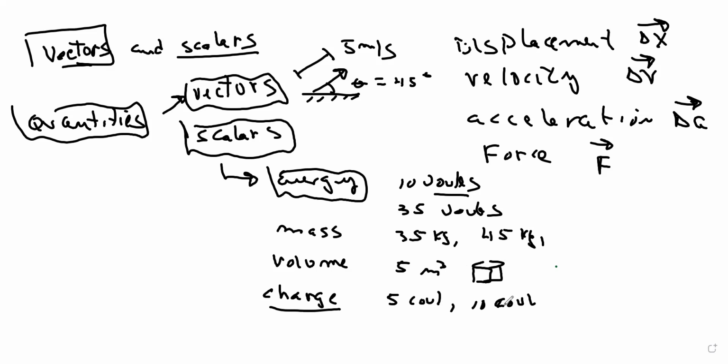That's another quantity that is a scalar. So we have vectors and scalars. Those are the 2 most important types of quantities that you're going to play around with when you do physics. And let's do an example here. Let me get to another board.